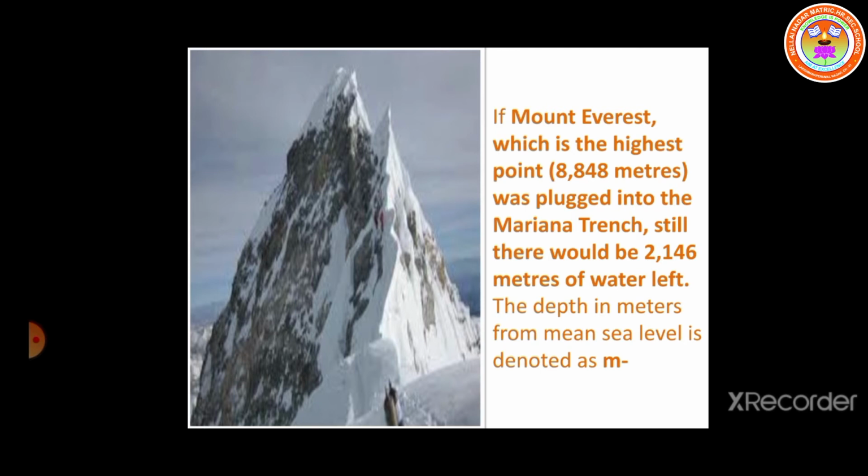So, the depth in meters from the mean sea level is denoted as m to the power minus, m power minus. So, how is the depth measured? M power minus. Clear?